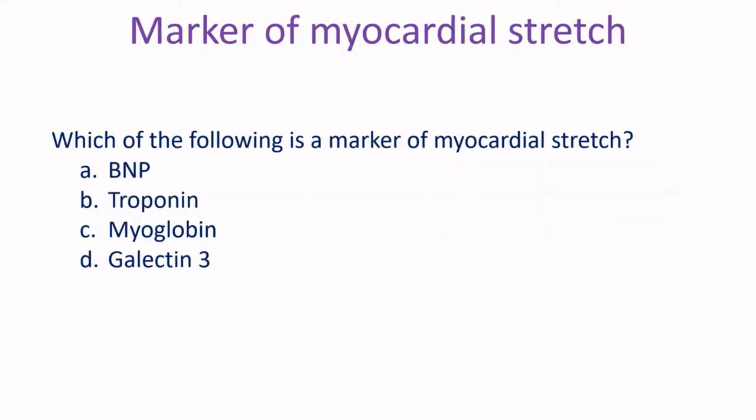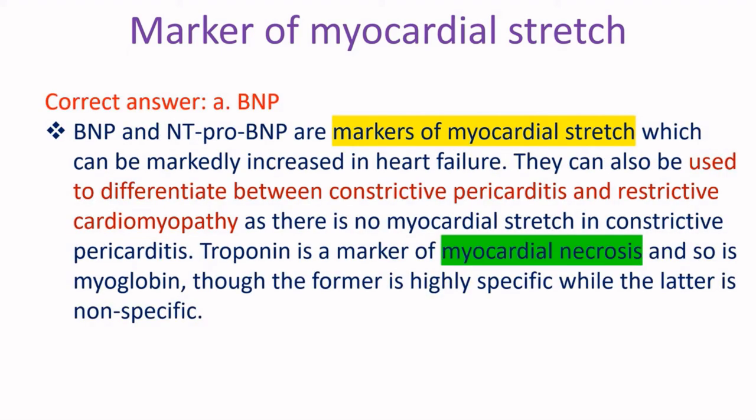Which of the following is a marker of myocardial stretch? A. BNP, B. Troponin, C. Myoglobin, D. Galectin-3. Correct answer: A. BNP. BNP and NT-proBNP are markers of myocardial stretch which can be markedly increased in heart failure. They can also be used to differentiate between constrictive pericarditis and restrictive cardiomyopathy, as there is no myocardial stretch in constrictive pericarditis. Troponin is a marker of myocardial necrosis, and so is myoglobin, though the former is highly specific while the latter is non-specific.